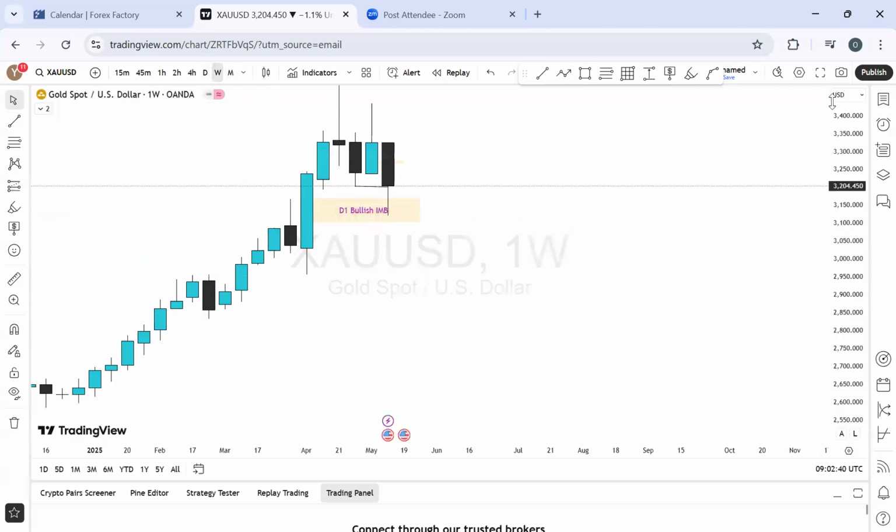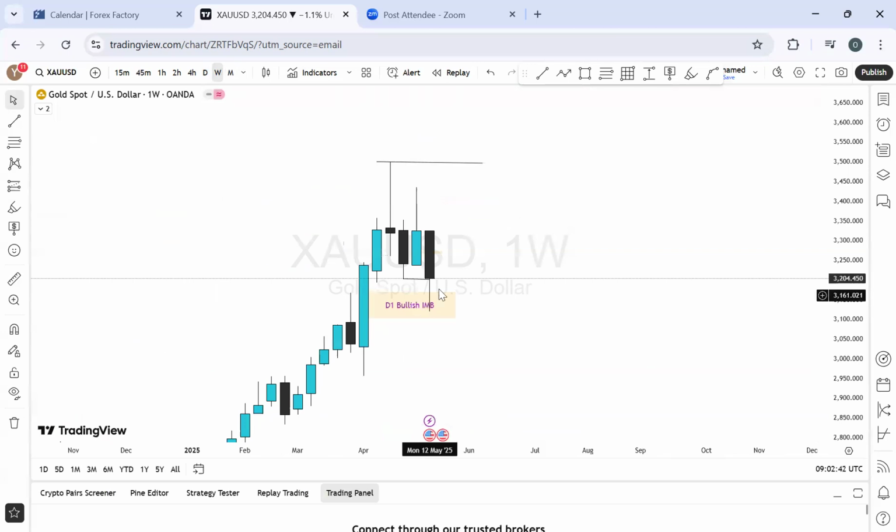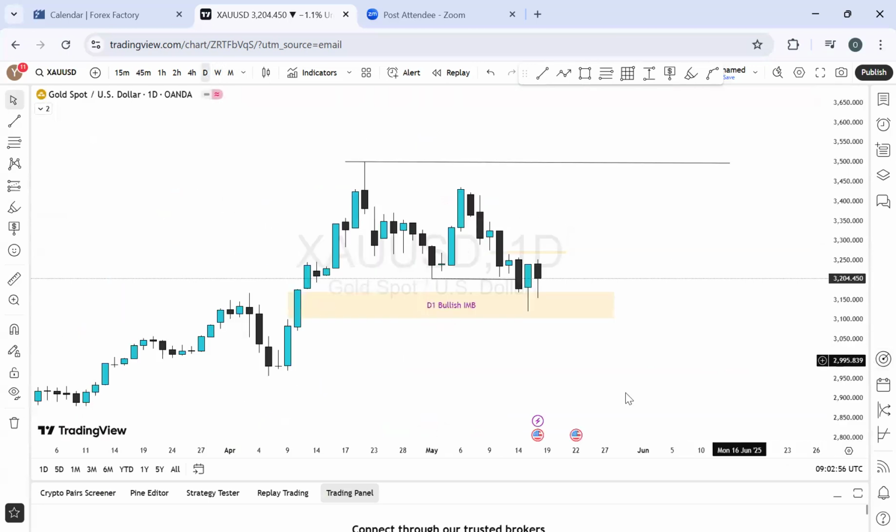The weekly imbalance zone we were expecting last week to be tapped into was actually tapped into right here. Last week, we were expecting the price to tap into a weekly imbalance zone. The price tapped into it and it swept through into the daily bullish imbalance level. Let me show you that. And that has been a very significant sell momentum.